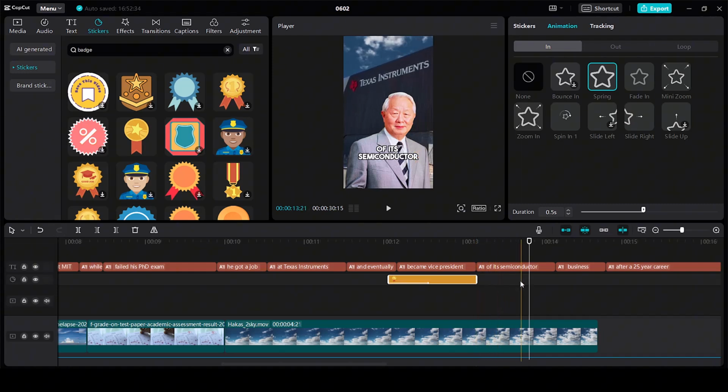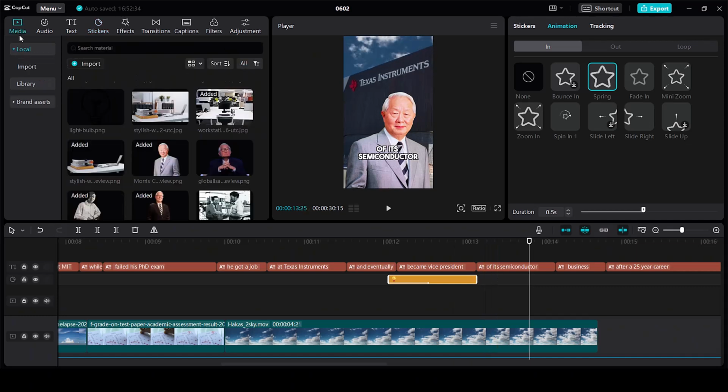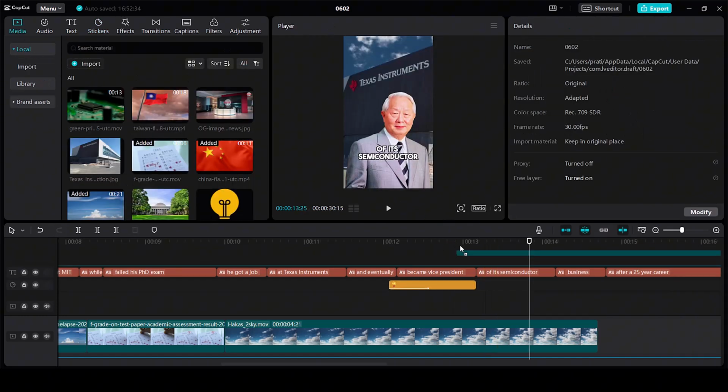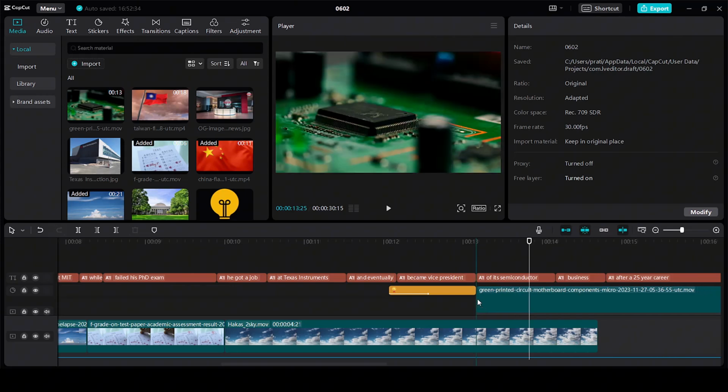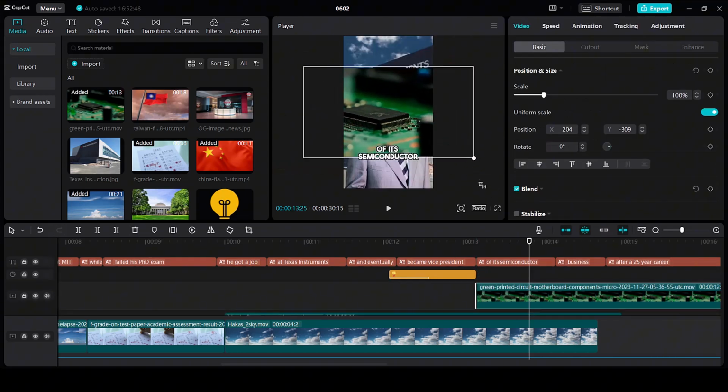And when he says of its semiconductor business, for this we have to add a B-roll. Again go to media and add this B-roll to the timeline. And let's increase the size.